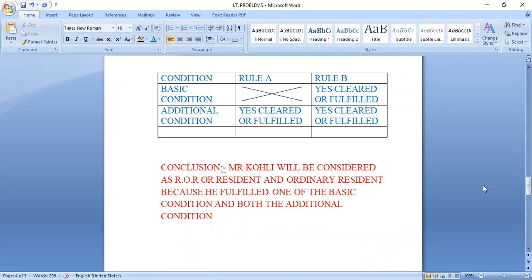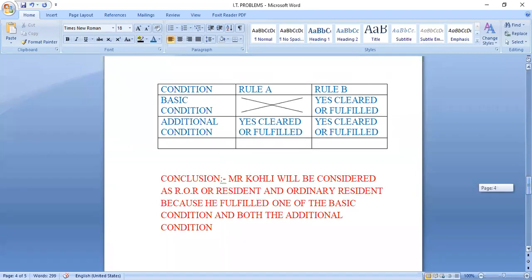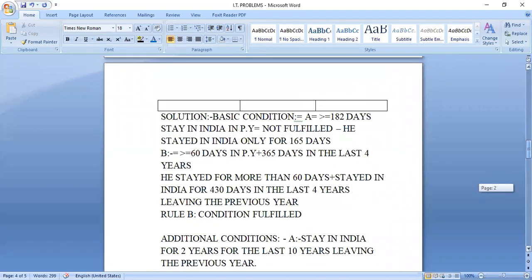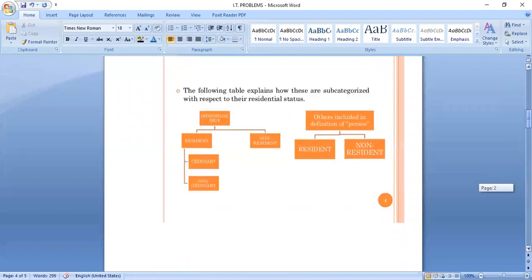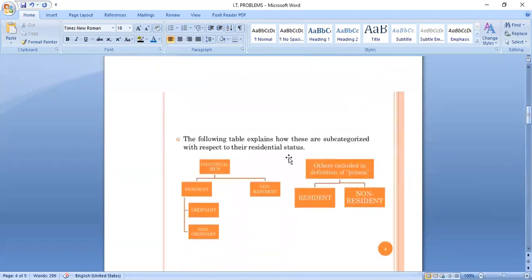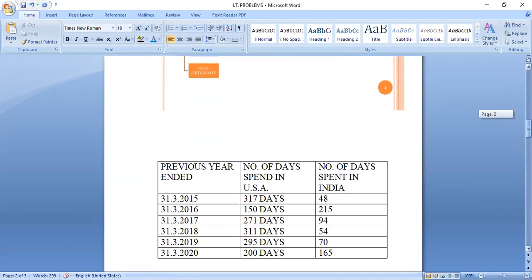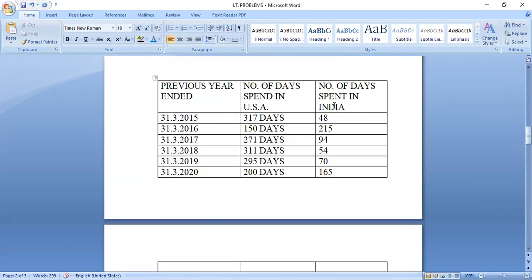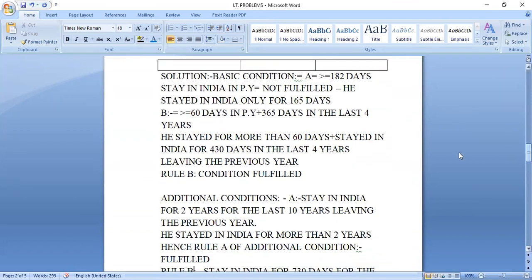Okay. You can mark here. Suppose you use MS Word, do it properly, not in this way; I have not done it properly. As a student, you know how to utilize this. This is not required, but what is required is that you prepare another table. You have to calculate the number of days spent in India. Then write basic condition A: what is the condition, is it fulfilled or not, and how many days stayed in India.